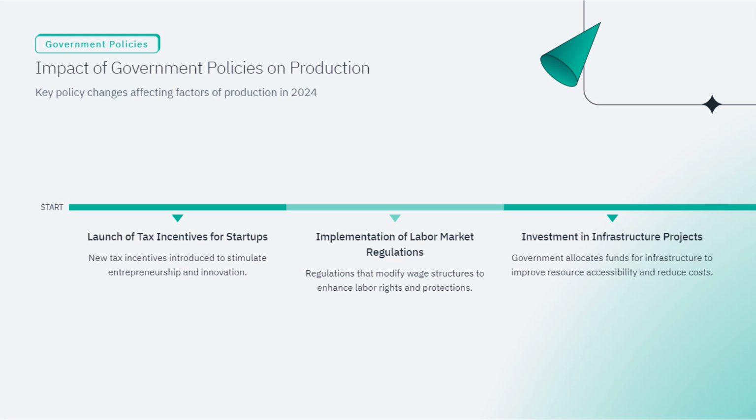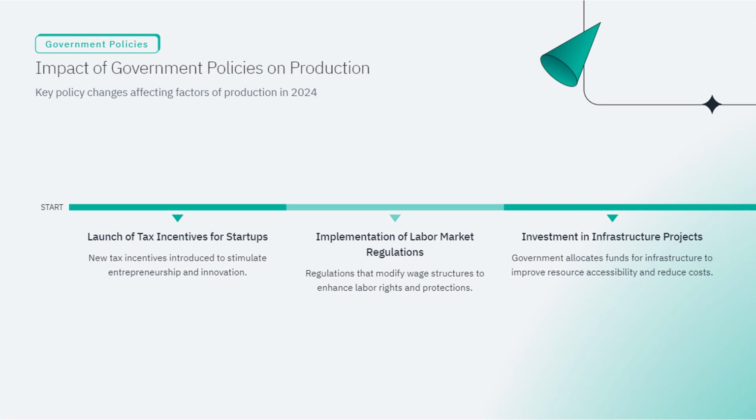Government policies. Impact of government policies on production. Key policy changes affecting factors of production in 2024. Launch of tax incentives for startups. New tax incentives introduced to stimulate entrepreneurship and innovation. The government has rolled out new tax incentives aimed at encouraging people to start their own businesses.